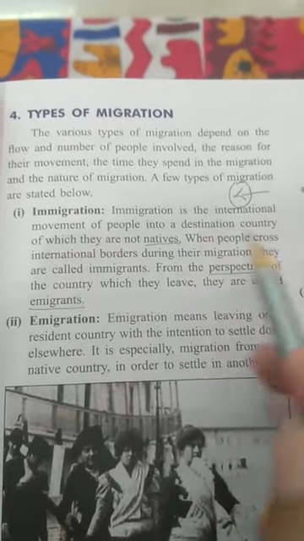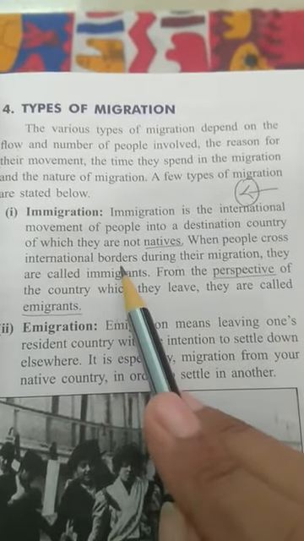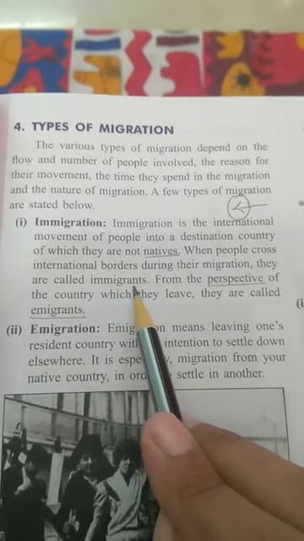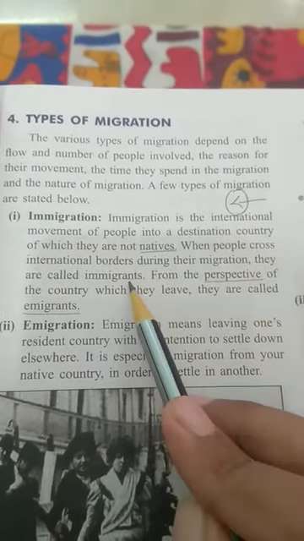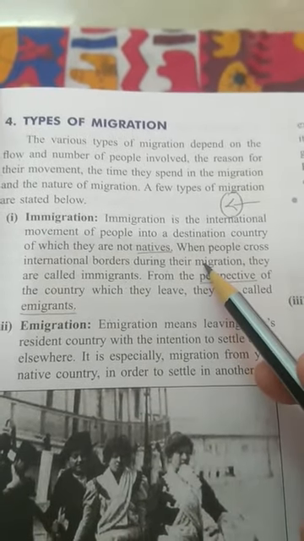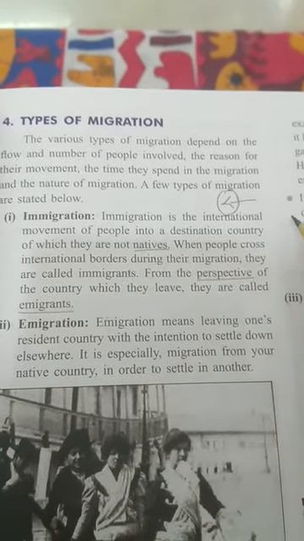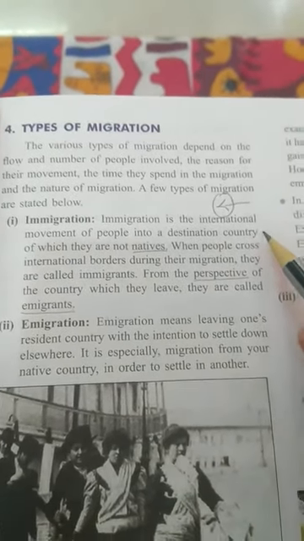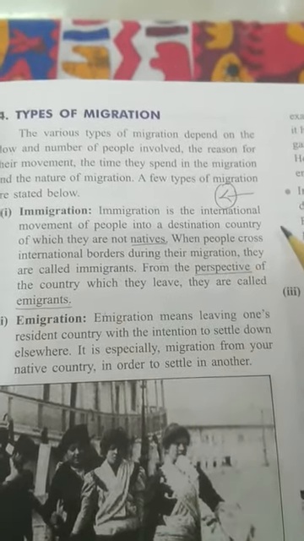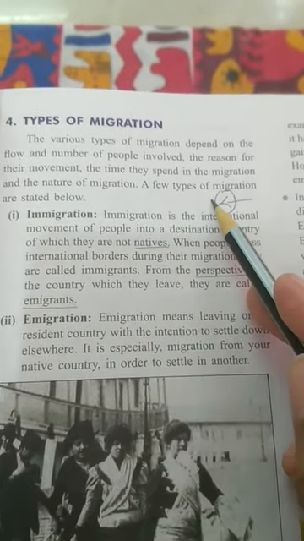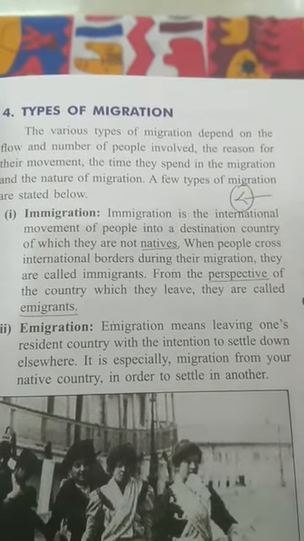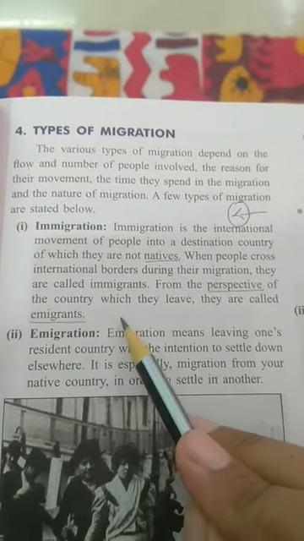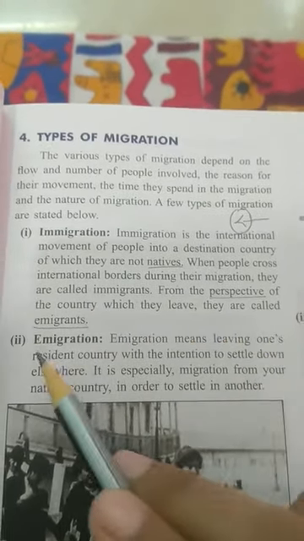When people cross international borders during their migration, they are called immigrants. For example, when you are crossing the border of India and you are going to the UAE for a job, you are an immigrant in the UAE, right? Because you are crossing the border of your country and entering some other country. From the perspective of the country which they leave, they are called emigrants.